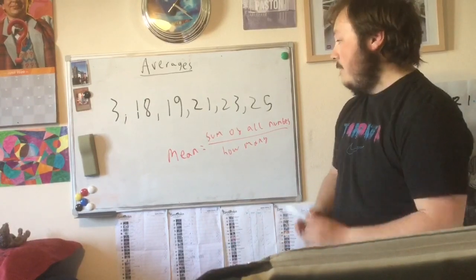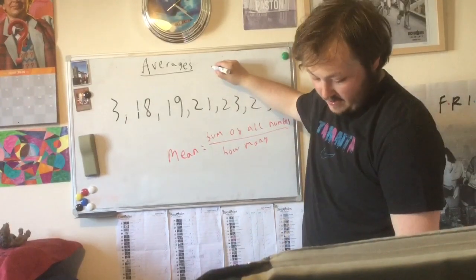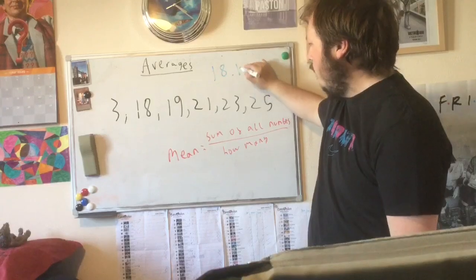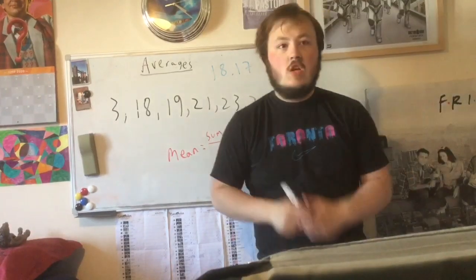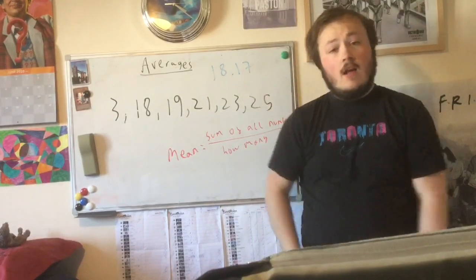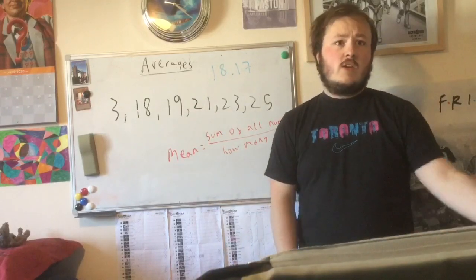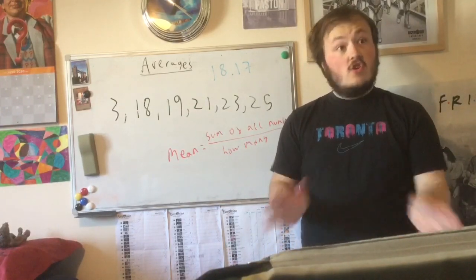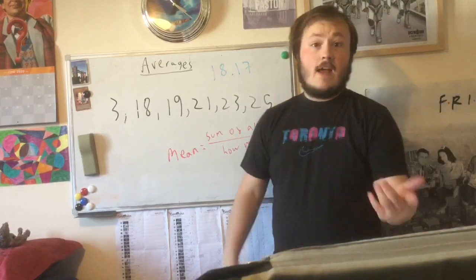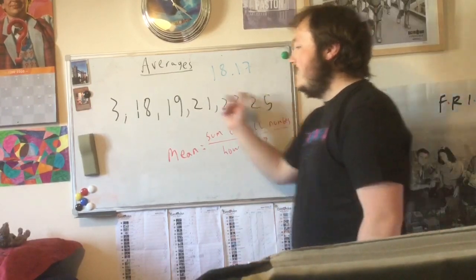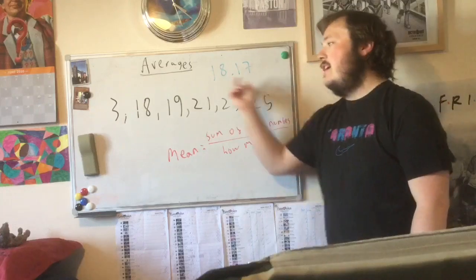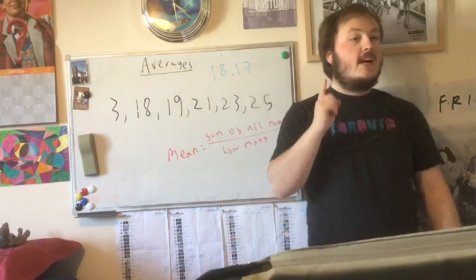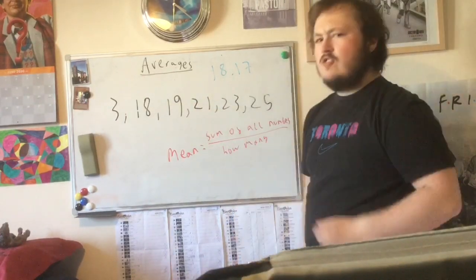So the mean in this case to 2 decimal places is 18.17. That's much lower than the median that we got, which was 20. Now, the mean is such a good, reliable way of average, because it takes into account every value of the data.